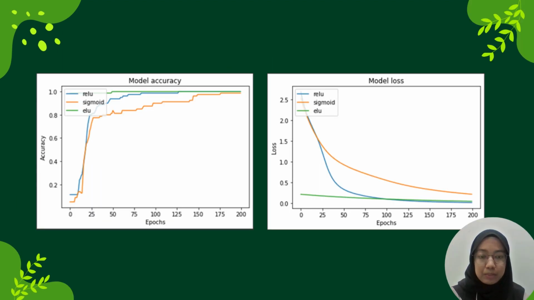For the Adam algorithm, based on the model accuracy graph, the highest result is ReLU with 100% accuracy. And based on the model loss graph, ReLU has the lowest loss during the training process and Sigmoid has the highest loss.